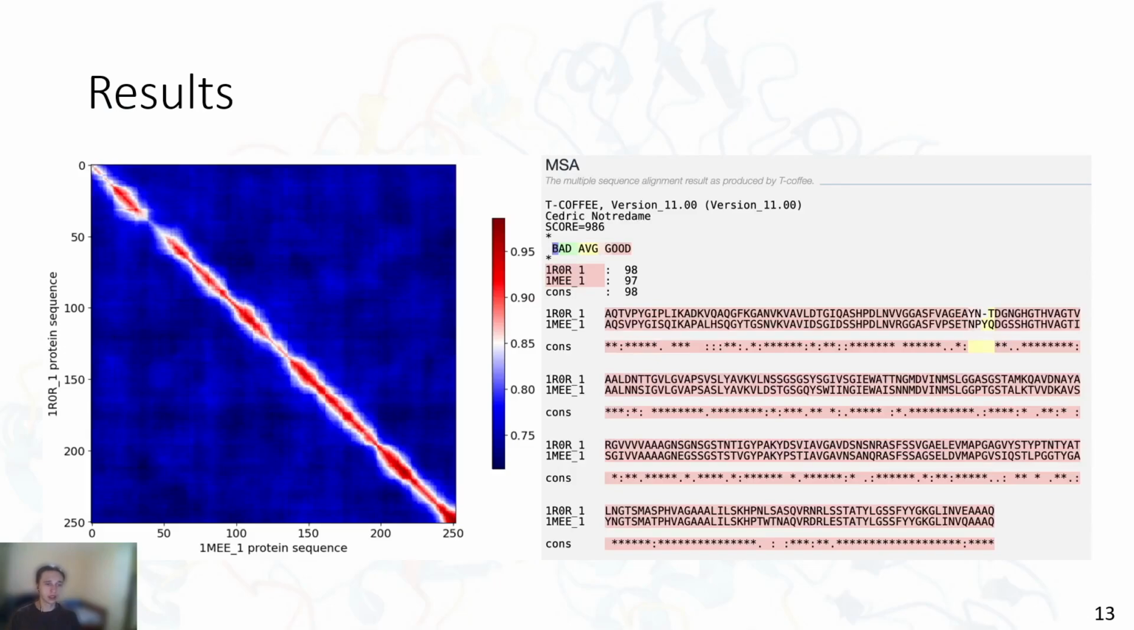On this slide, you can see on the right a visualization of the correlation matrix between two similar proteins, and on the left an MSA alignment of their protein sequences. On our correlation matrix, we can see that there is a signal on the diagonal, which means that these proteins are similar, which also aligns with the MSA results.